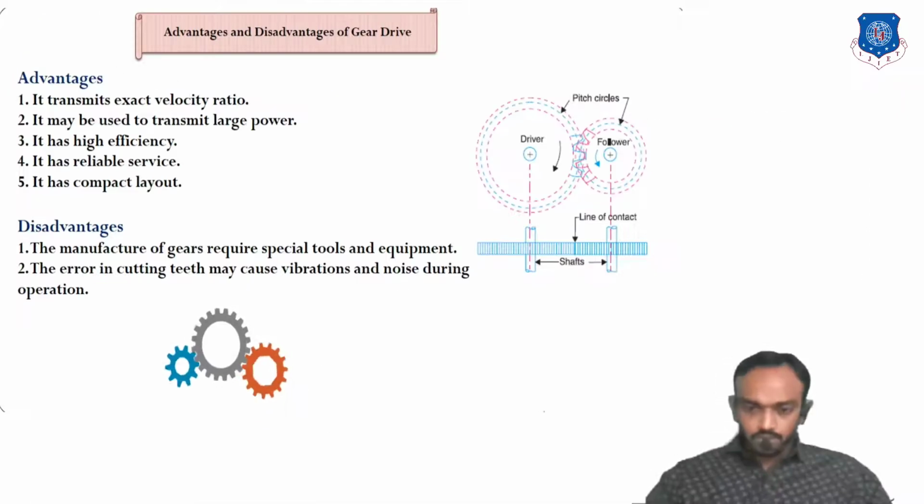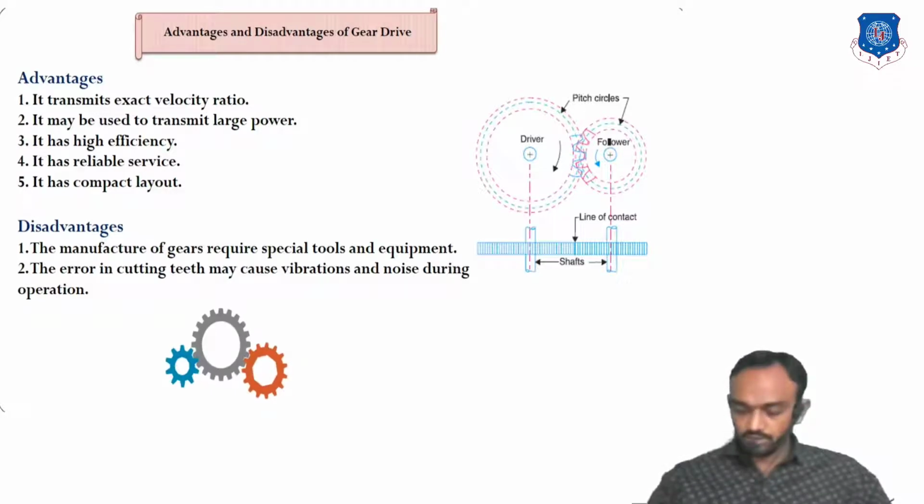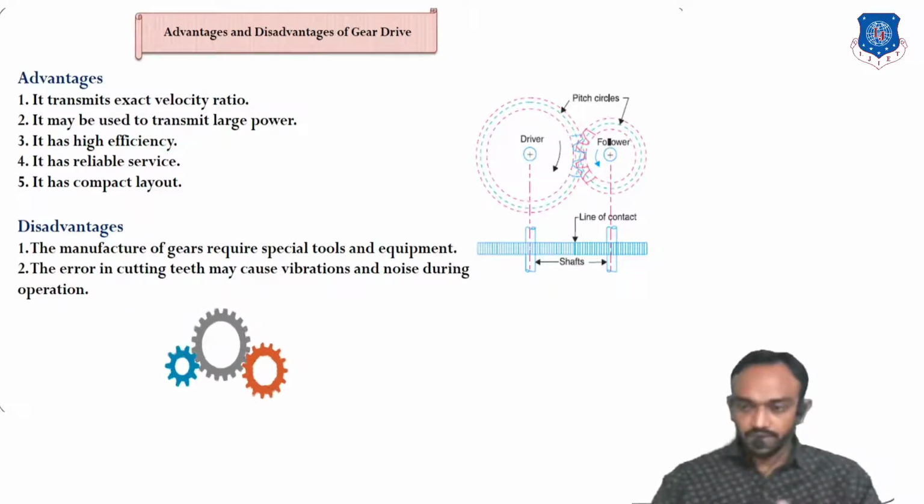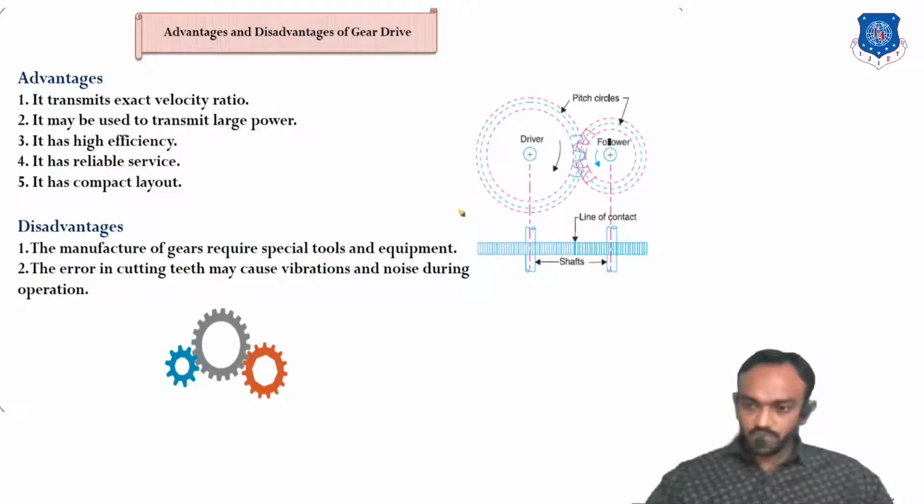Before starting the classification of gear, first understand the advantages and disadvantages of a gear drive, which means why we are using this drive and what the limitations of this gear drive are. First, it transmits the exact velocity ratio, which means there is no chance of slip. There are other drives like rope drive and belt drive, but there is a possibility of slip, and you can't maintain a constant velocity ratio in rope drive and belt drive, but in a gear train exact means constant velocity ratio.